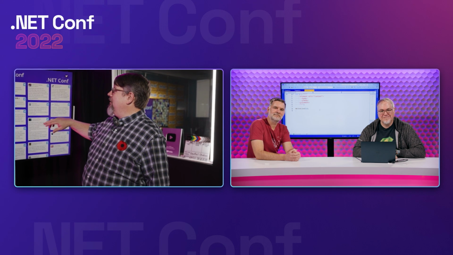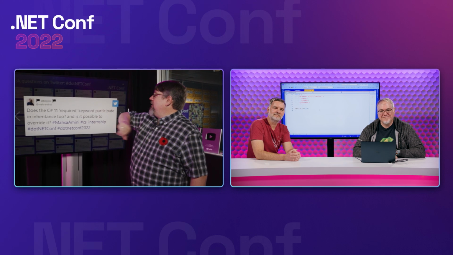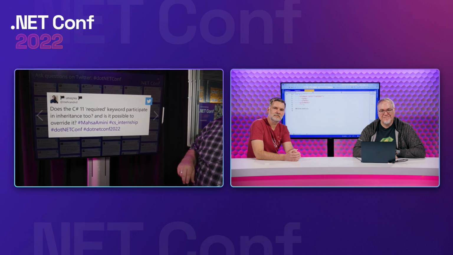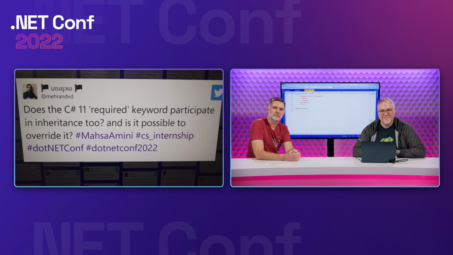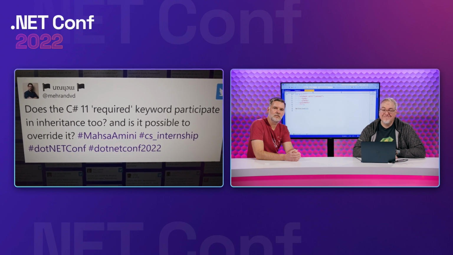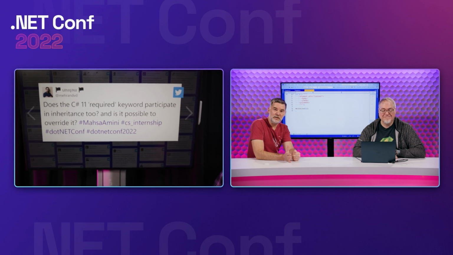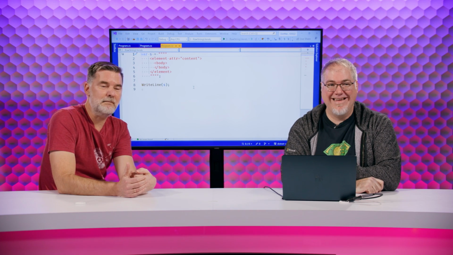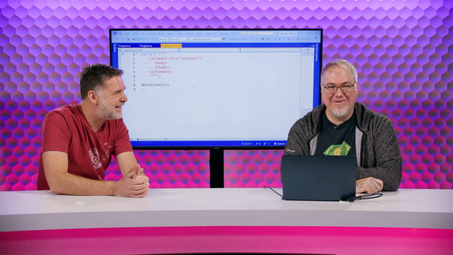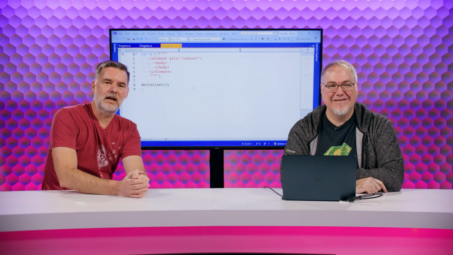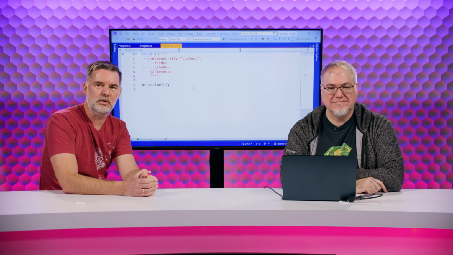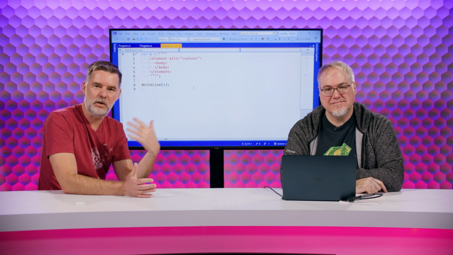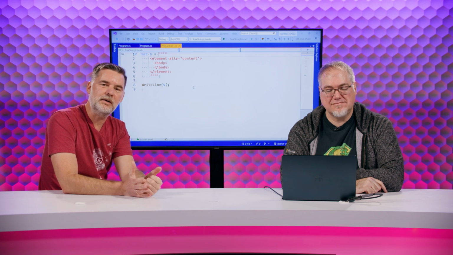Let's grab another fun one here. This is from Maran, whose name is upside down, and he says, does the C# 11 required keyword participate in inheritance too? Is it possible to override it? That is a great question, because this was the source of like 90% of our design discussions. Yes, requiredness is inherited, so your derived class will definitely also require your required things.